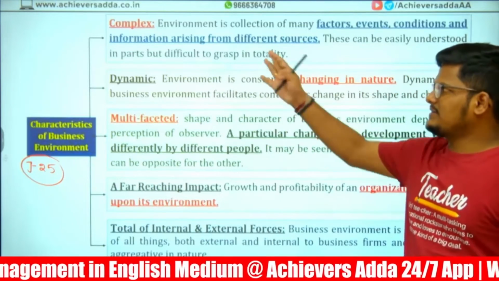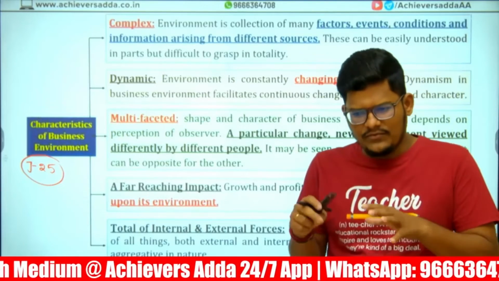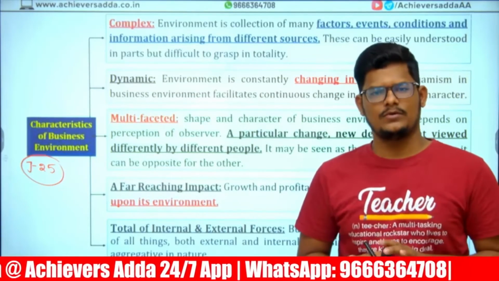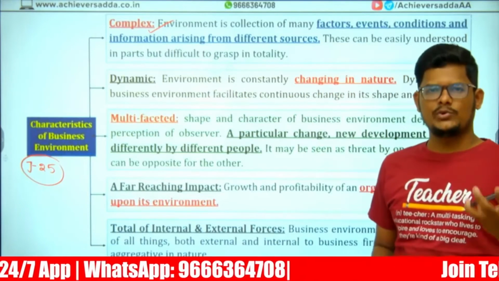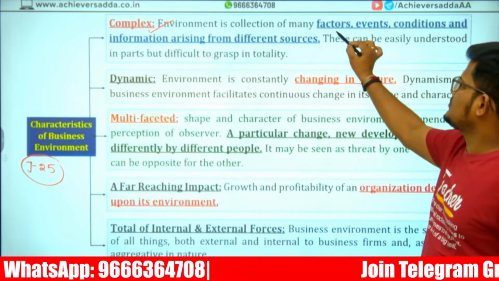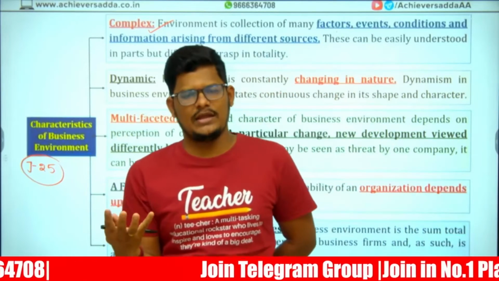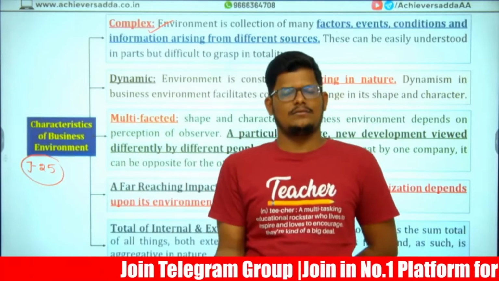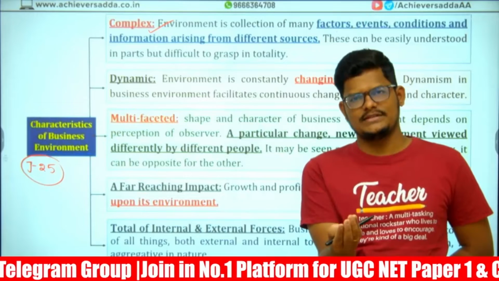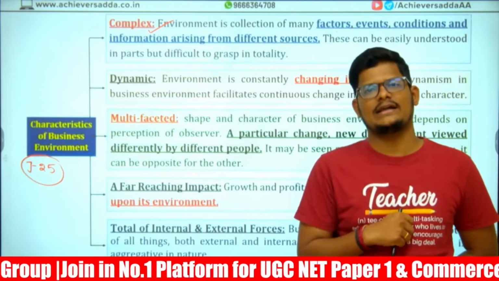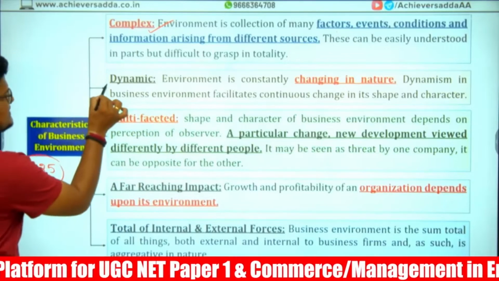Business environment is complex because every day is a new challenge. You cannot define that only this problem will come in the business. You may not expect it sometimes. That is why it is complex, very difficult to deal with. Environment is a collection of factors and conditions. Sometimes suddenly the government taxes may increase, GST may increase, or old indirect taxes are replaced with GST. It is very difficult for small firms or business entities to immediately adapt to the new tax reforms. That is a complex situation.